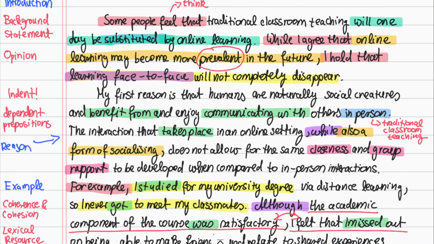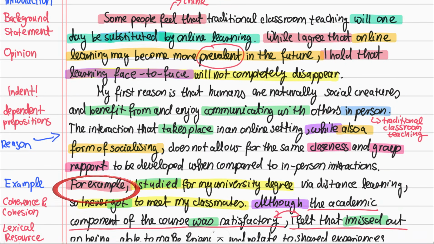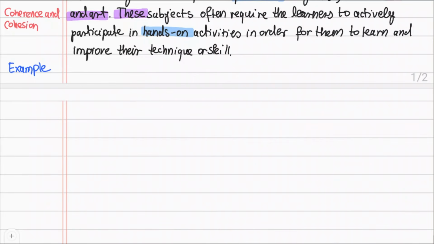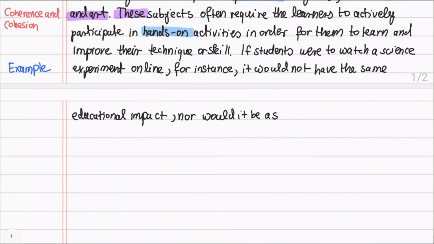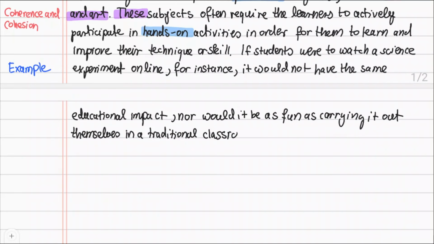We've already used for example for the first example, so now we use for instance to show a wide range of vocabulary. I'm going to write, if students were to watch a science experiment online, for instance, it wouldn't have the same educational impact, nor would it be as fun as carrying it out themselves in a traditional classroom setting.